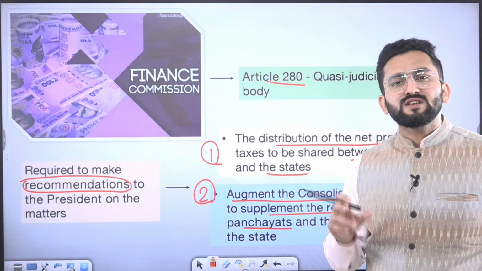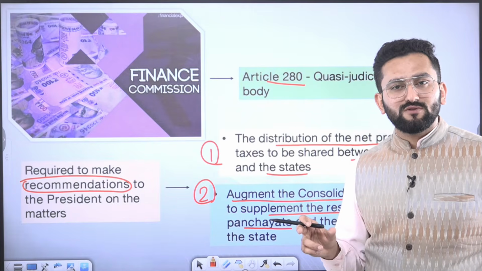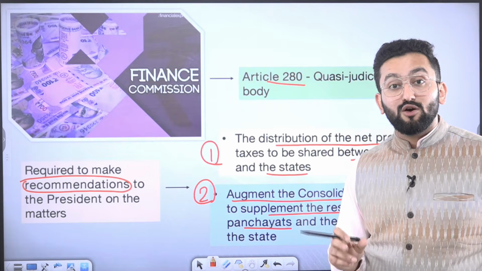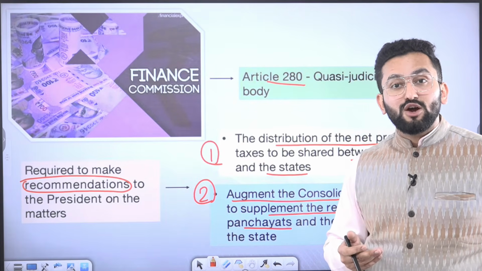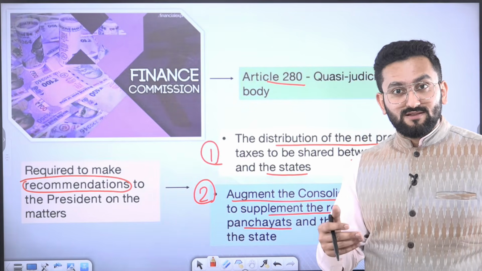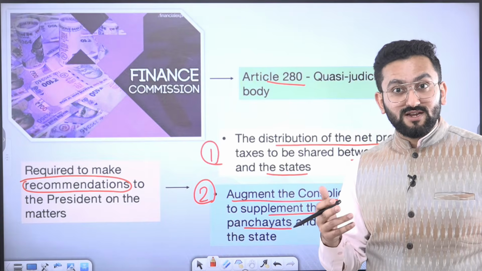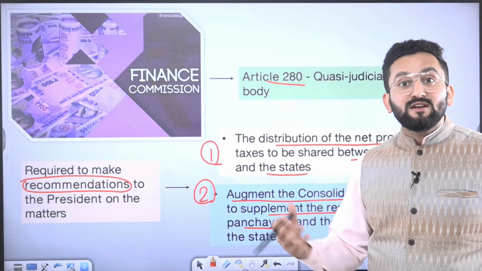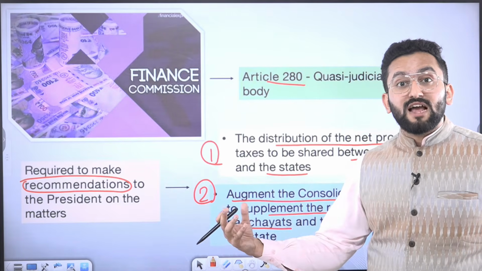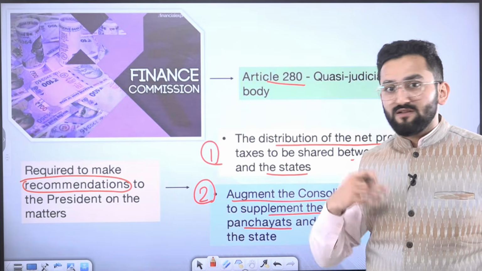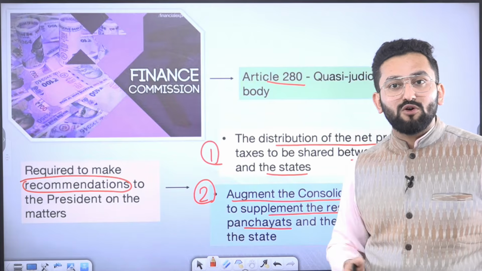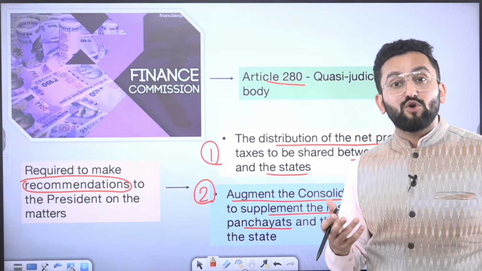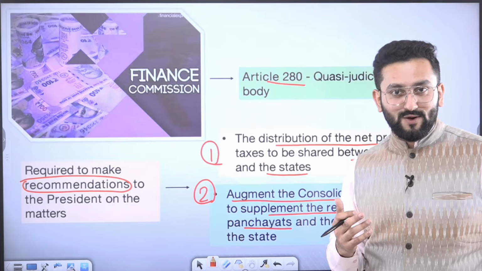My friends, such status was given to it by the Constitution, keeping in mind that the Finance Commission is going to decide on or give recommendation on division of proceeds, these grants between center and state. So it may require, an area where other states will actually come to the Finance Commission and say, these are my grievances, this formula is faulty. So in that context, you have to work as a judicial body also, a quasi-judicial body. Okay.